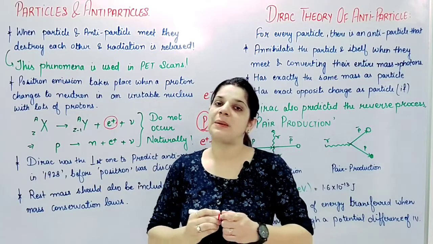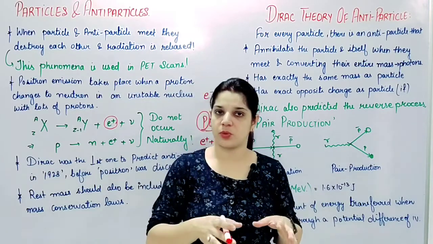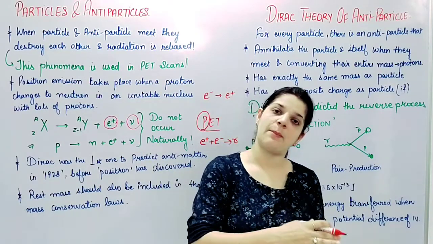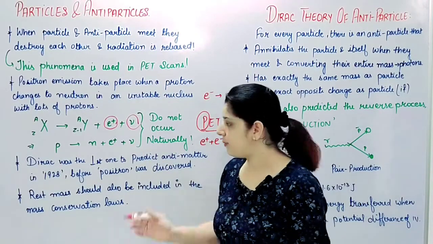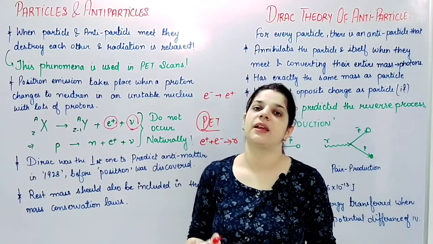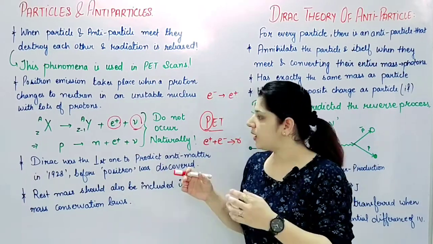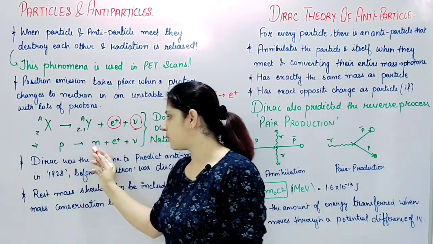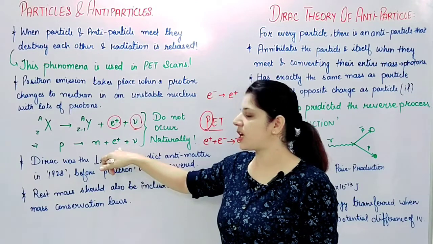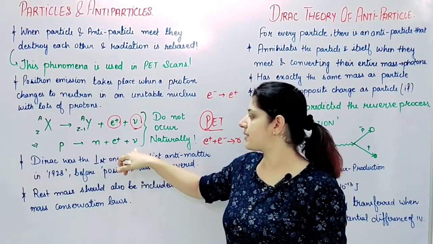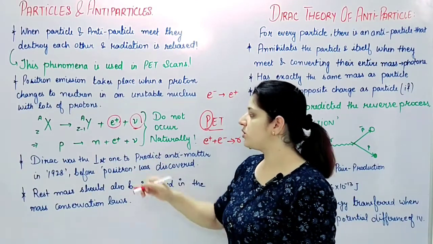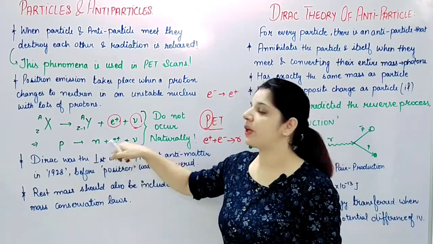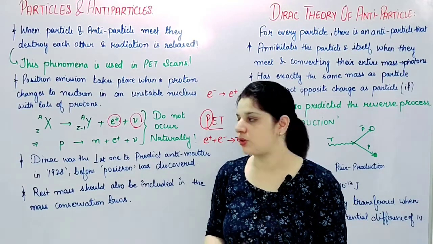Also, some energy which is released in this process will be carried away by neutrinos. What are neutrinos? We will come back later and I'll tell you in detail, but for now, let's say these are carrying away the extra energy. In terms of the proton only, a proton is getting converted to a neutron, the positive charge carrier is my positron, and the extra energy is carried away by the neutrino. The positron is the antiparticle of the electron, and this way we get positron emission, right?